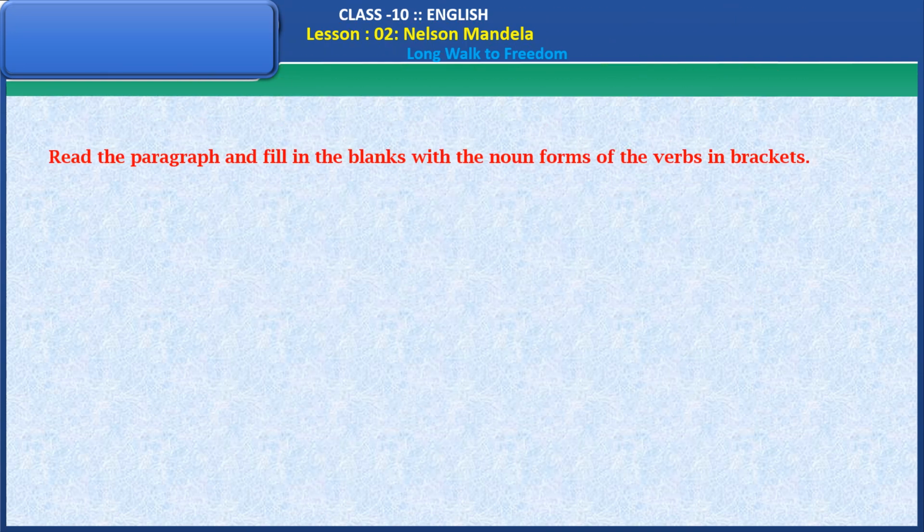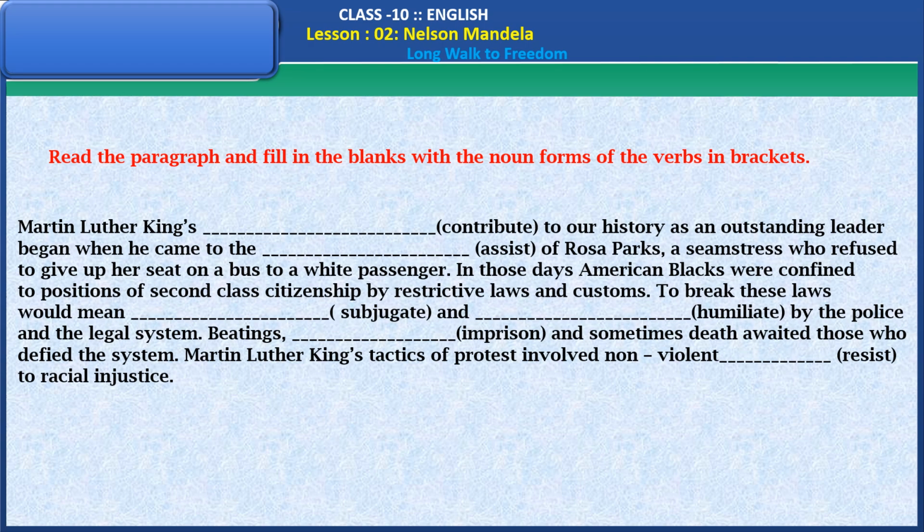Read the paragraph and fill in the blanks with the noun forms of the verbs in the brackets. Martin Luther King's (contribute) to our history as an outstanding leader began when he came to the (assist) of Rosa Parks, a seamstress who refused to give up her seat on a bus to a white passenger.